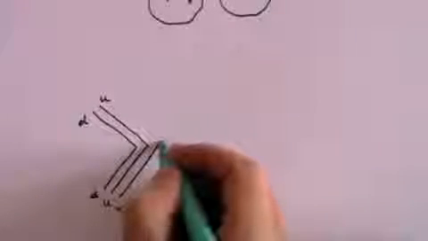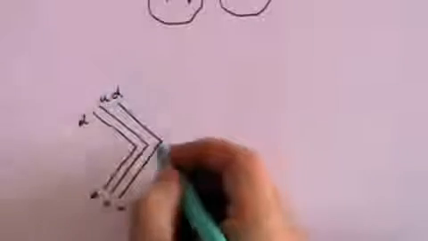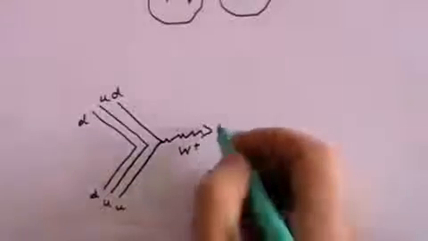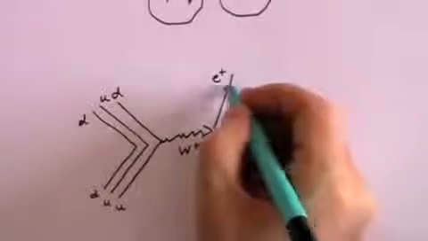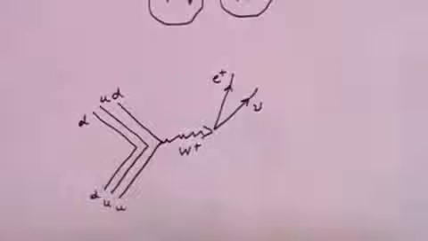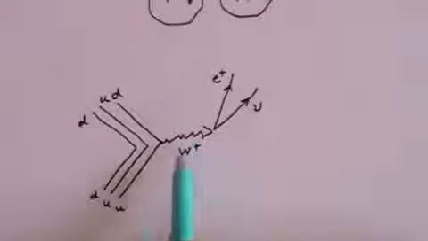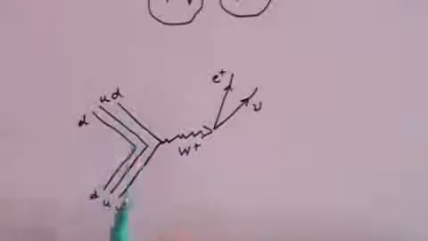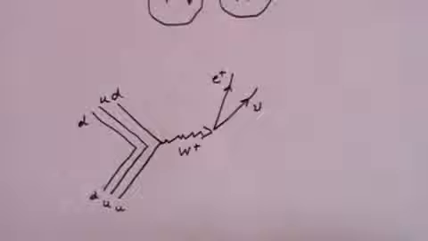But this up quark is changed into a down quark by the emission of a W plus boson, which then decays into a positron and a neutrino. So what we've actually learned is that the W plus and the W minus bosons convert up quarks into down quarks with the emission of a W plus boson, or down quarks into up quarks with the emission of a W minus boson.